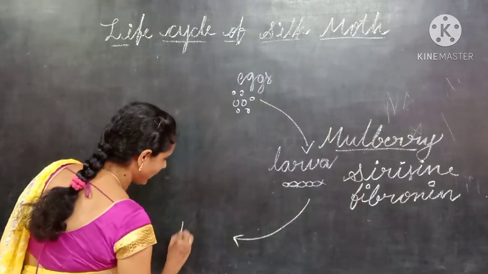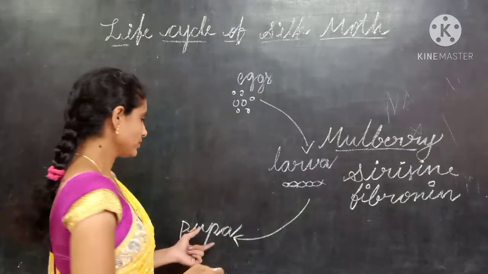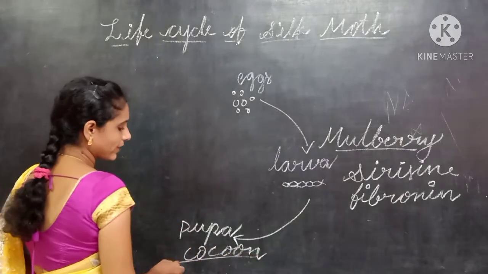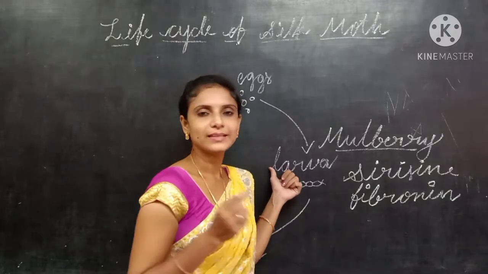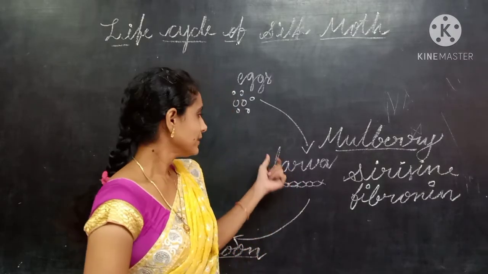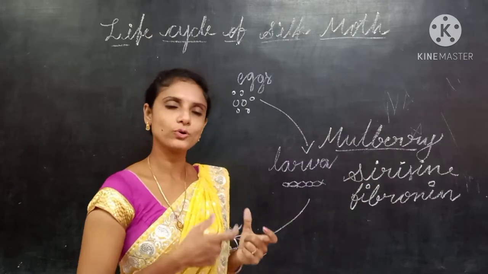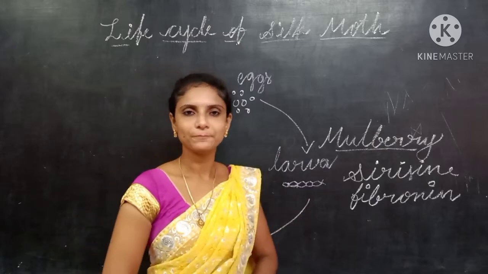The stage of the cocoon is called pupa. What is a filament?